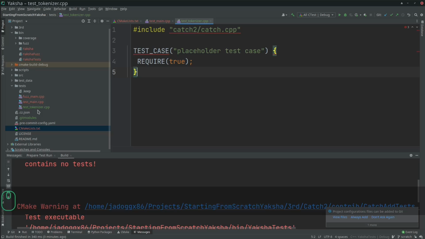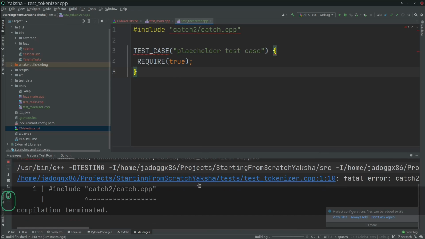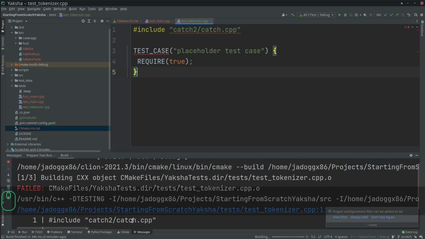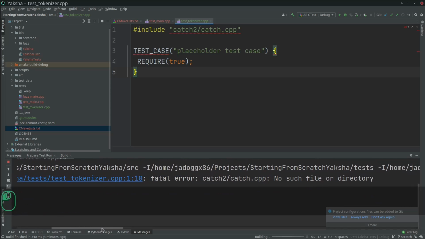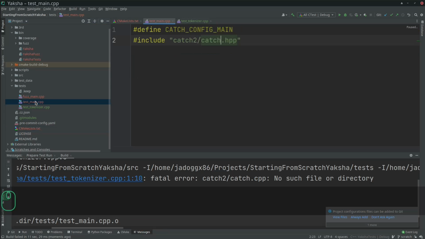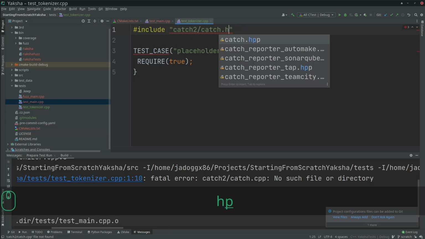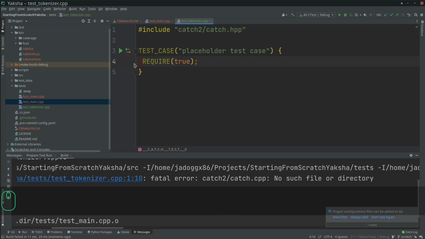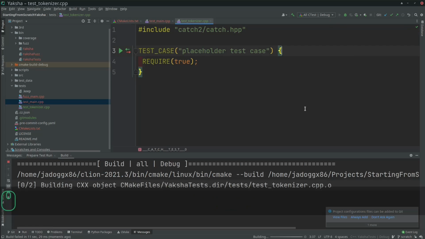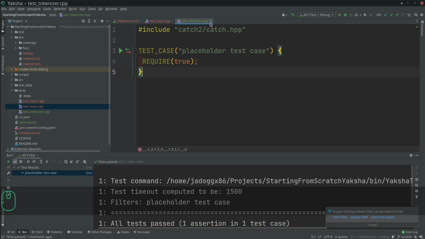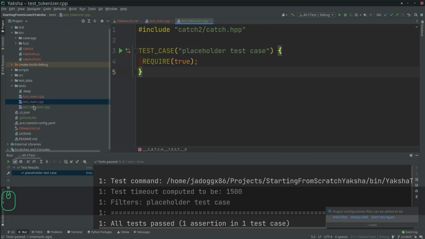You can't include a CPP file because it's not there. Okay, let's go to the test main. There it is. There's a proper header. Once that is done, the error goes away and you can run it. That's how it looks, like you would see in PyCharm or IntelliJ. Looks nice. You can run individual tests, which is quite useful.